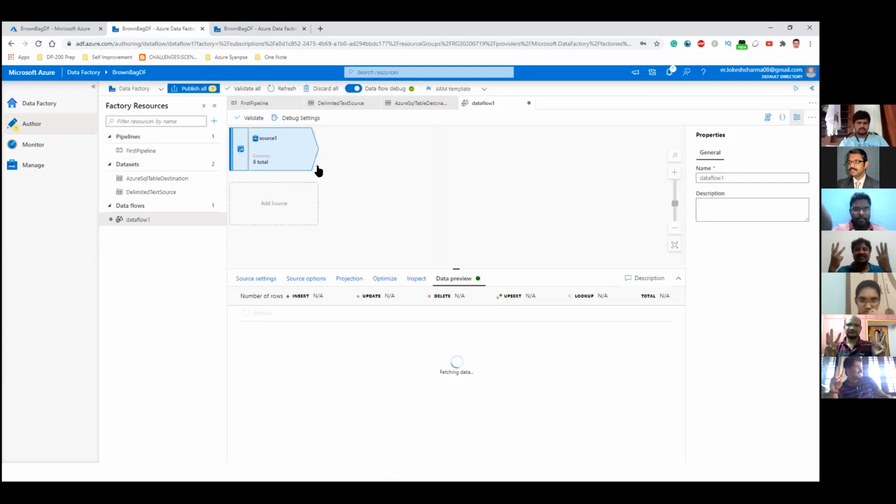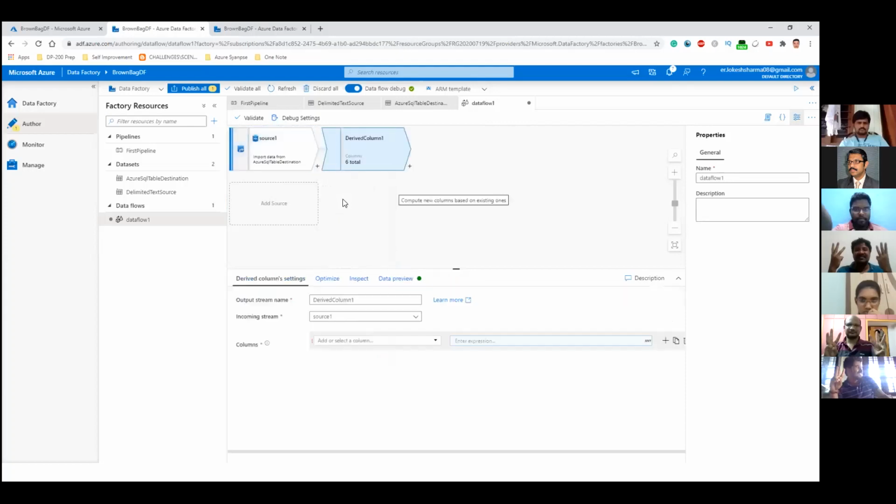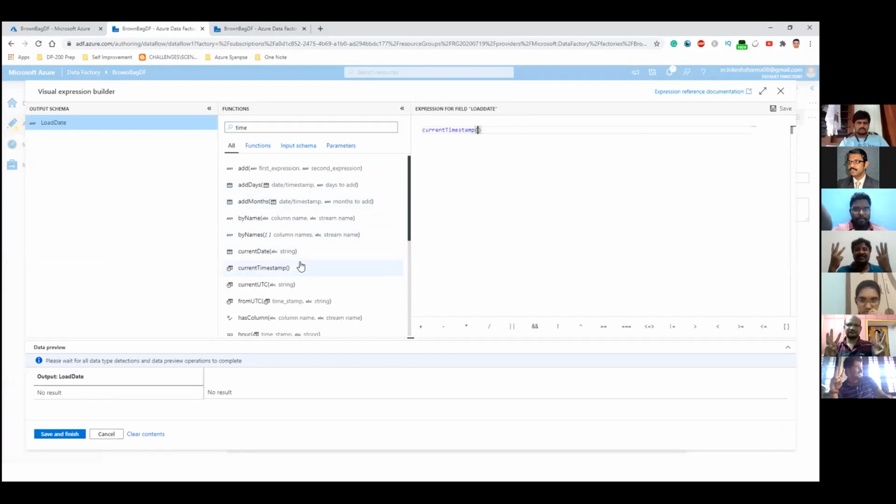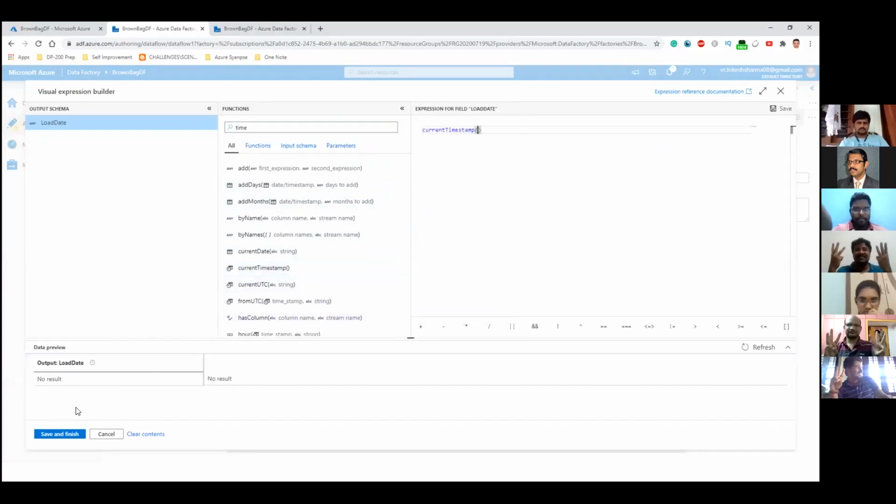And meanwhile it is bringing up the data, let's try to add a derived column, because remember what the requirement is. We want to add a new column, and let's add the timestamp. So we will name the column as load date, and we'll supply the proper expression. So we want to know at what time the rows were inserted. So we will use current timestamp, and you can see the output here, but that will take time. So let's not try to see that.